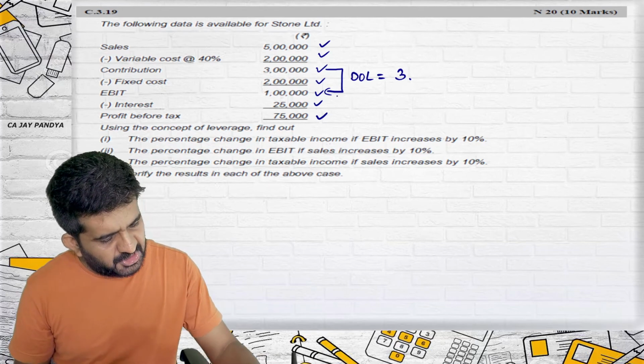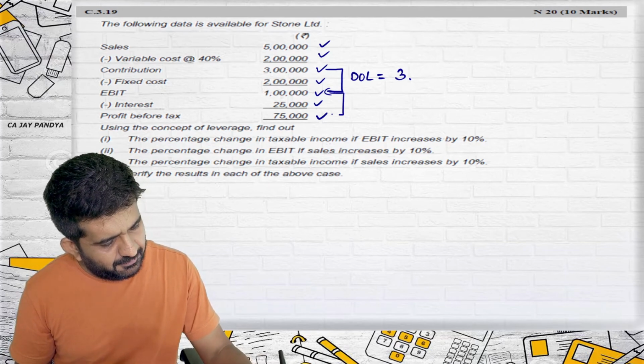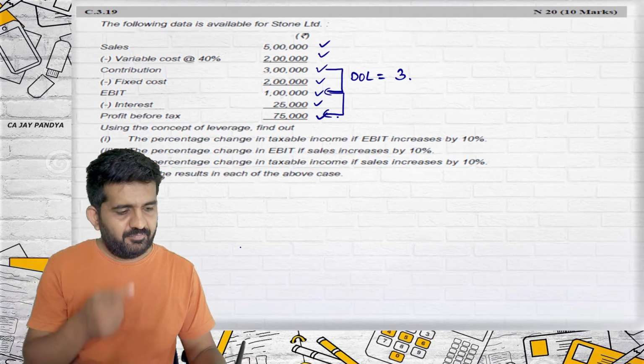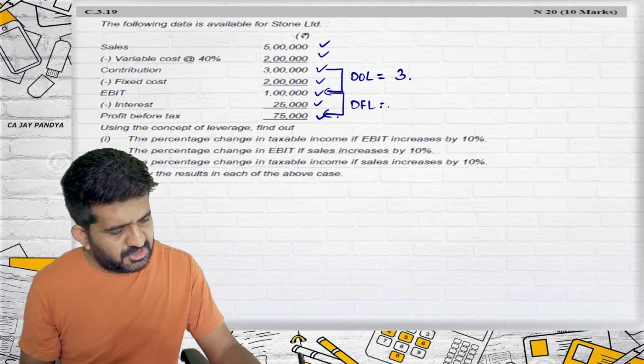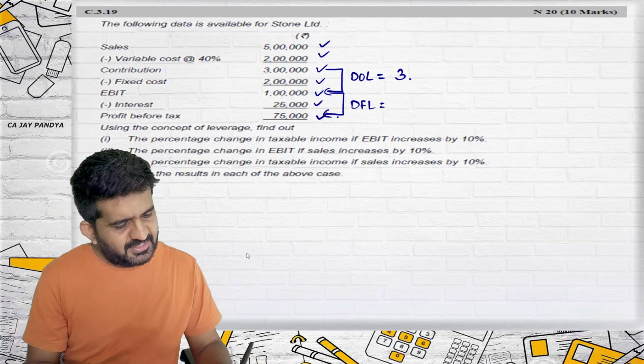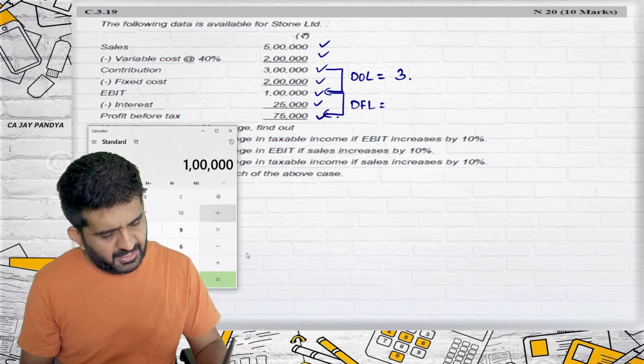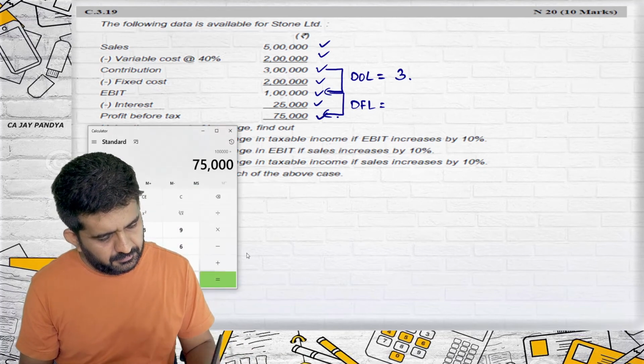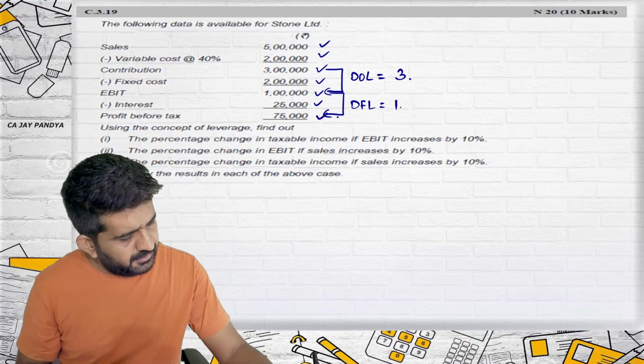Degree of financial leverage, EBIT divided by EBT. So degree of financial leverage will be 1 lakh divided by 75,000. I am not writing the formula, I am directly doing it. It is 1.33.